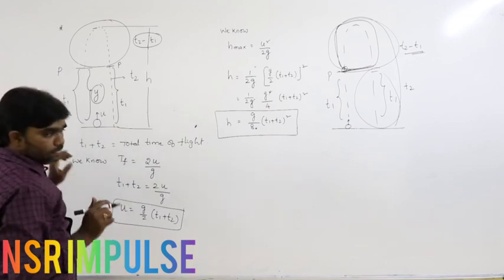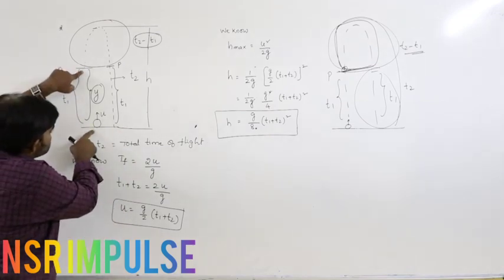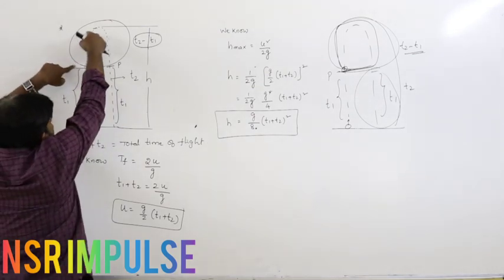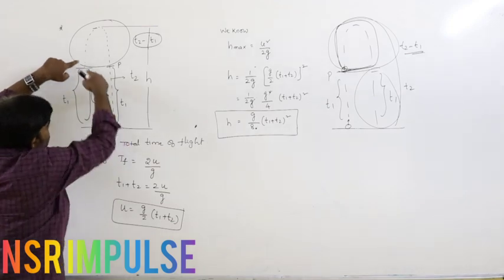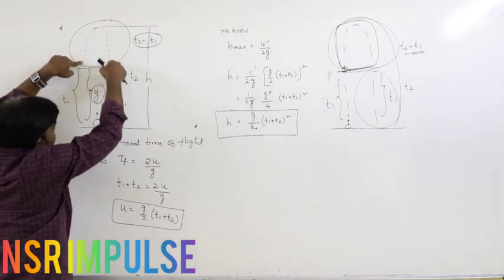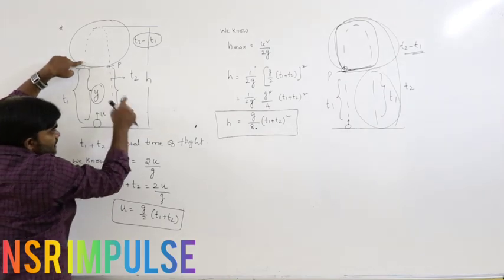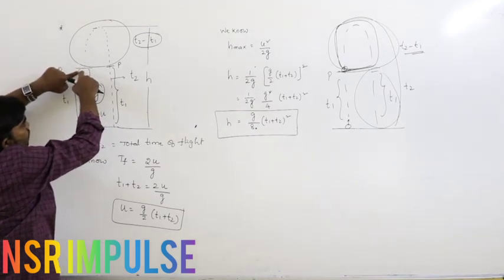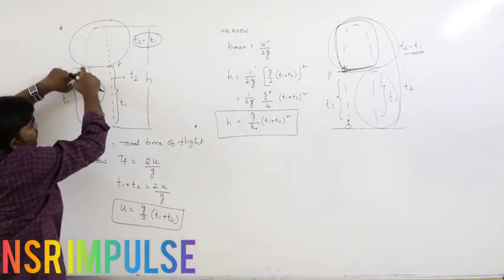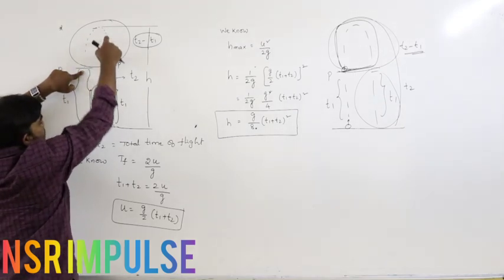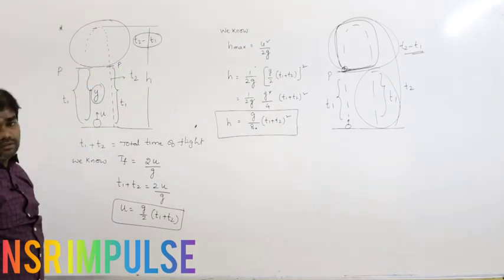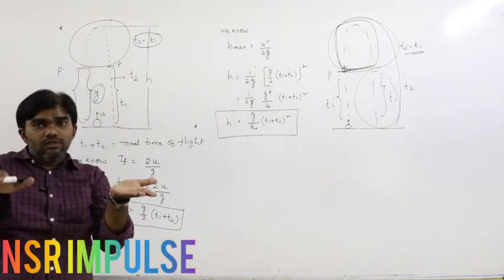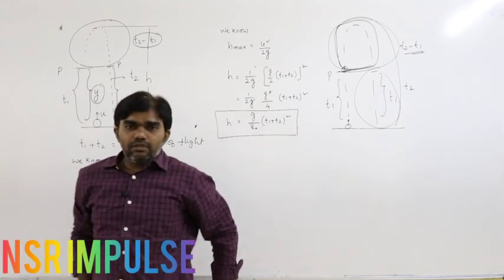The condition here: this time is T1, in the same way this time is also T1, that is why the total time I am considering is T2. From here to here the total is T2, and in the T2 this T1 is less, so the remaining time is T2 minus T1. The time taken by the body to travel from point P to the maximum height and again from the maximum height to point P is T2 minus T1, for upward motion and downward motion. We will clarify that again.